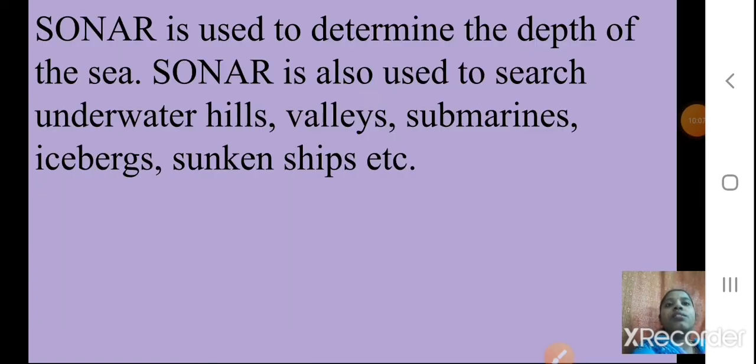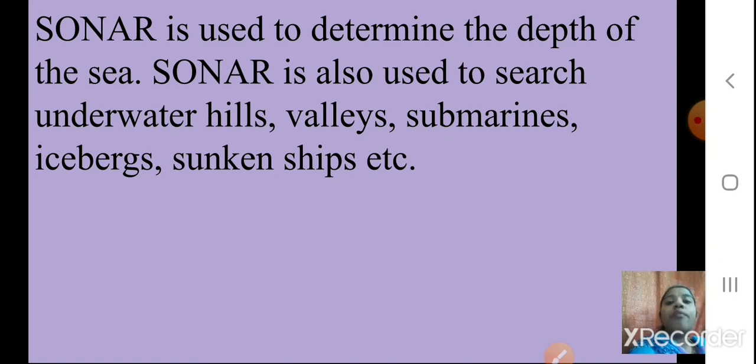Sonar is used to determine the depth of the sea. You can use this sonar system to calculate the depth of the sea. Sonar is also used to search for underwater hills, valleys, submarines, icebergs, sunken ships, etc. All these things can be easily found out with the help of this sonar system.